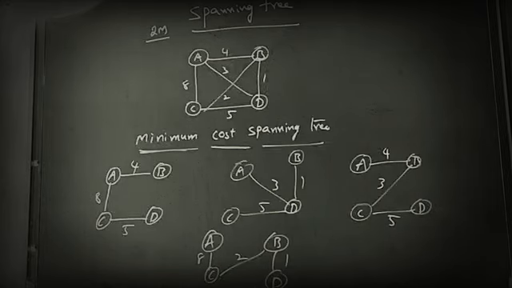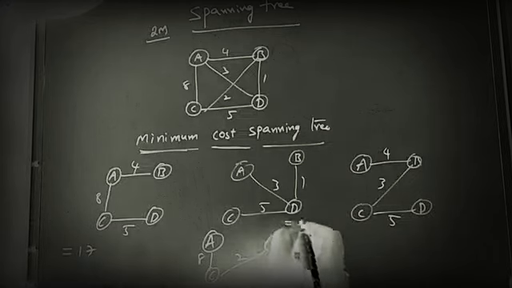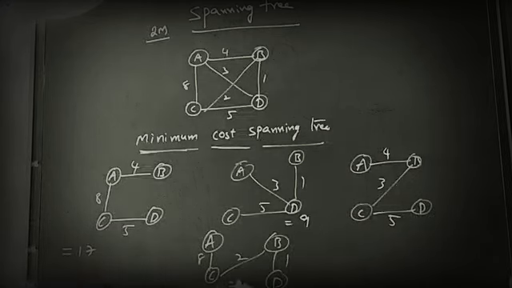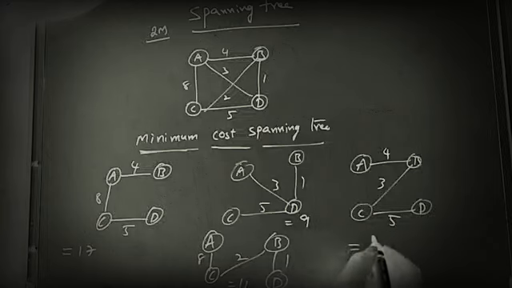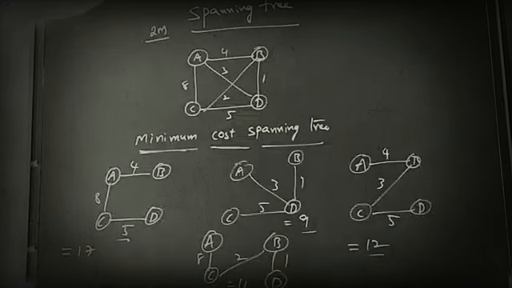So these are the spanning trees. Cost of every spanning tree. So what is the cost? Total cost is 4, 12, 17. Total cost of this is 9. Total cost of this is 11. Total cost of this is 12. So every spanning tree has its respective cost.